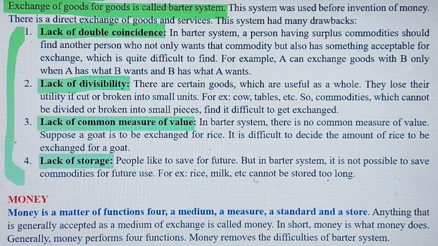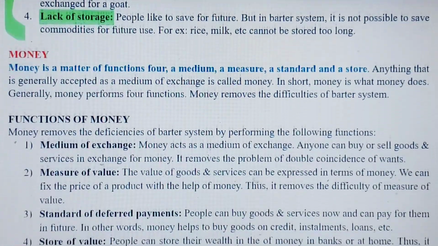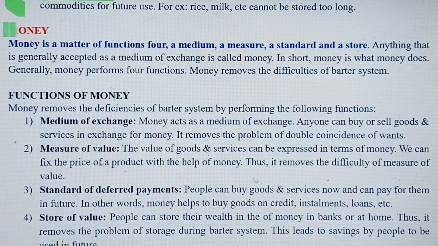Now let's move on to the next concept, money. Now this is a type of proverb that I have written here. Money is a matter of functions for a medium, a measure, a standard and a store. So this particular definition of money contains 4 important functions of money, that is medium, measure, standard and store.